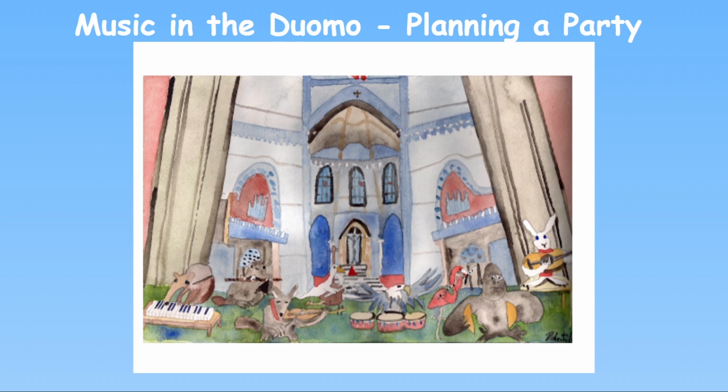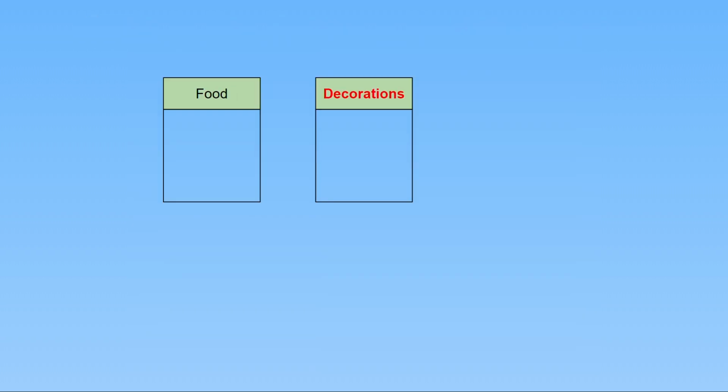Our 8 animal musicians gave a concert in the Duomo di Milano in Italy. Now, they are going to give a second concert and they would like to have a party afterwards. To plan the party, they need to plan out 3 different things: food, decorations, and music.